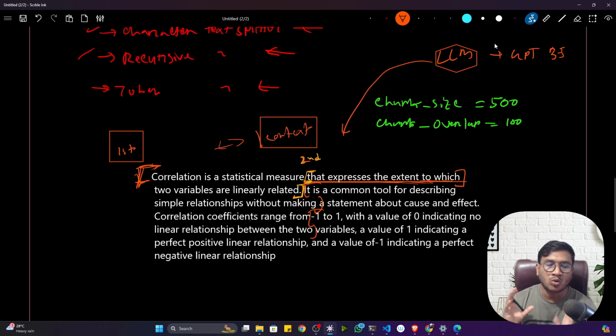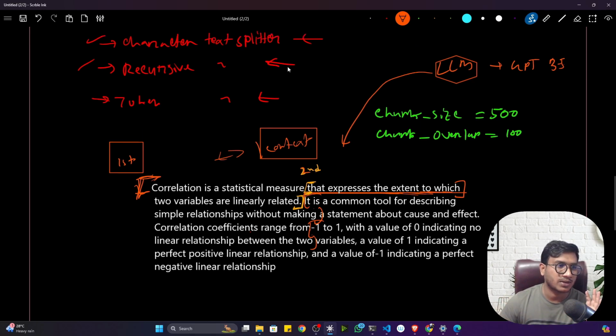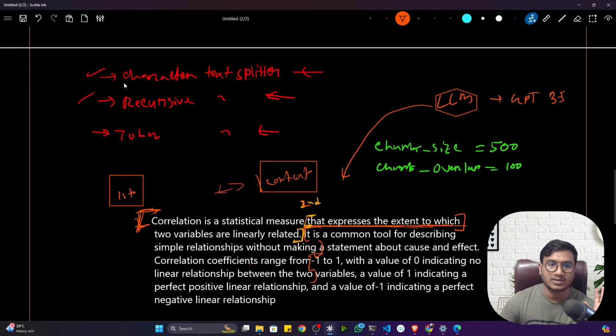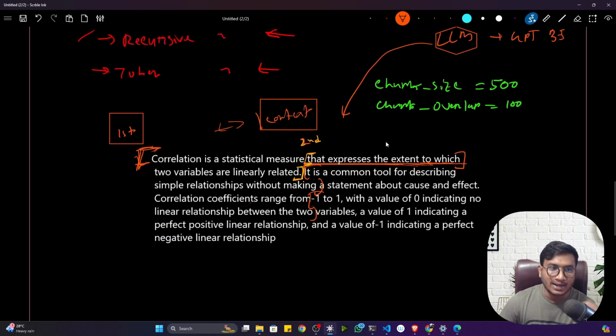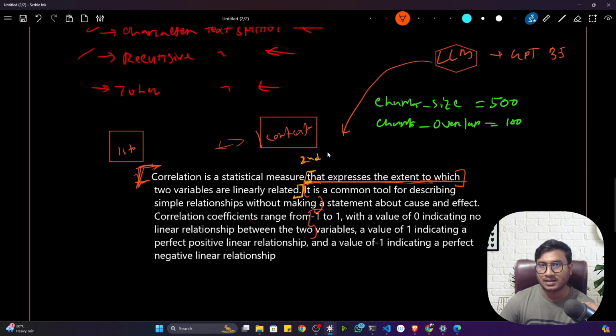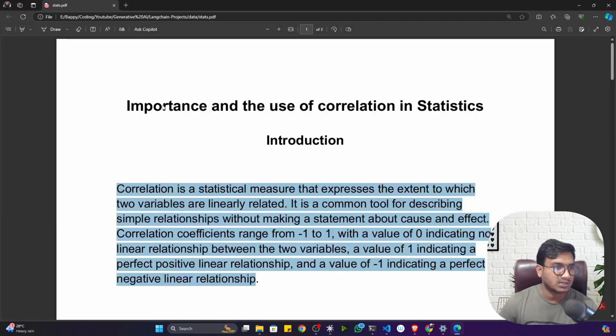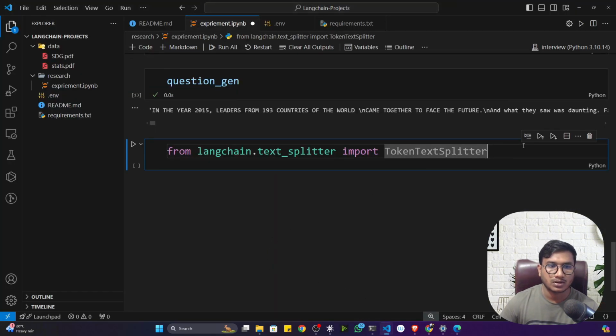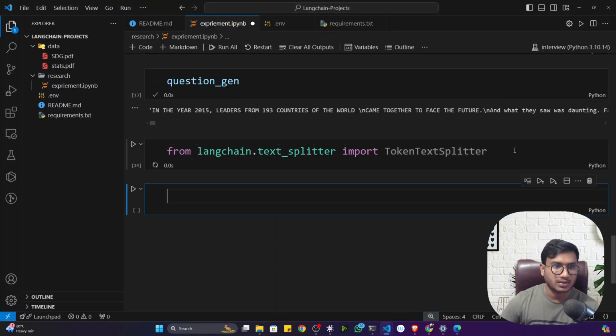And this is a more powerful method than the previous one you used, because now the LLM is remembering everything, the context. That's the idea here. So let's try to explore this token text splitter. For this, I'm going to open up my notebook. I already imported, now let me execute.